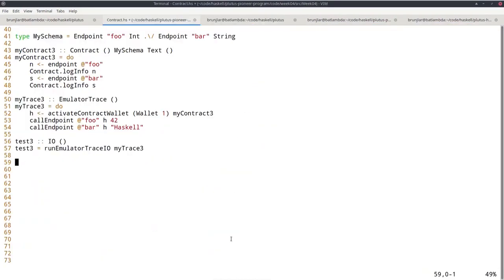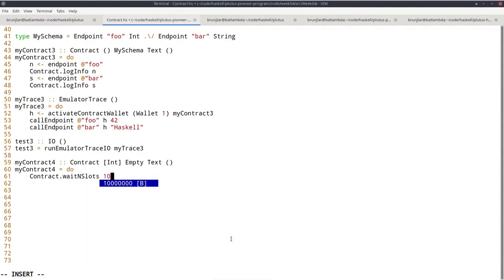So let's try this. My contract 4 does want a first argument, and it must be a monoid, so let's use list of ints. For the schema, we don't want any endpoints, so we can just use empty. Let's use Text as the result. Okay, so let's start with a wait of 10 slots. We are not interested in the result.